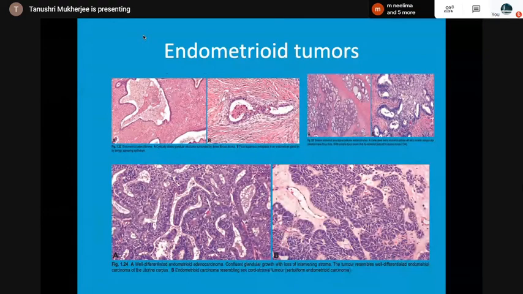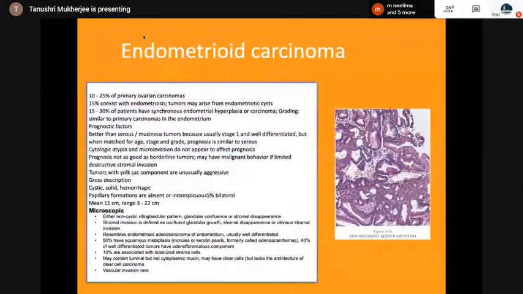Endometrioid carcinoma I will discuss. They exist with endometriosis. They have synchronous endometrial hyperplasia or carcinoma, with grading similar to primary carcinomas in the endometrium based upon the solid component. Prognostic factors are better than serous or mucinous tumors.